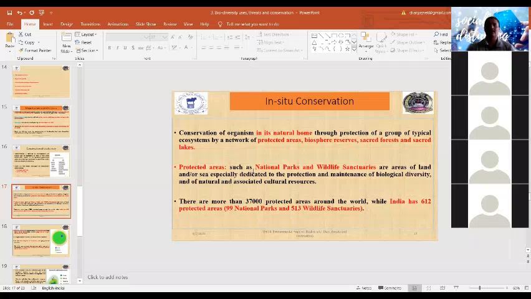There are about 37,000 protected areas around the world, of which India has about 612 in the form of national parks and wildlife sanctuaries, about 99 national parks and 513 wildlife sanctuaries. Maybe there are some variations in the data.